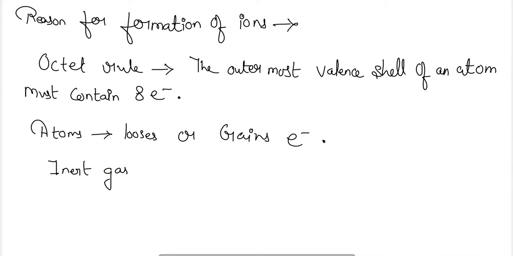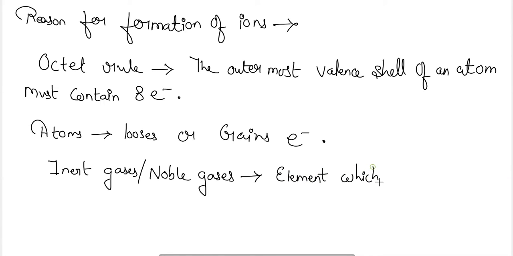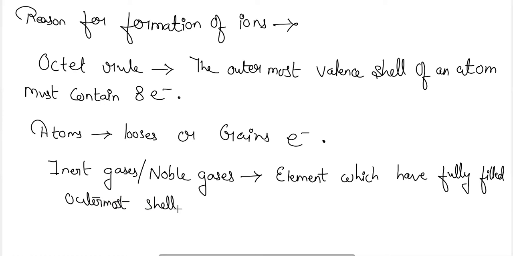Inert gases, or noble gases, are both the same. They are the elements which have fully filled outermost shells with 8 electrons.